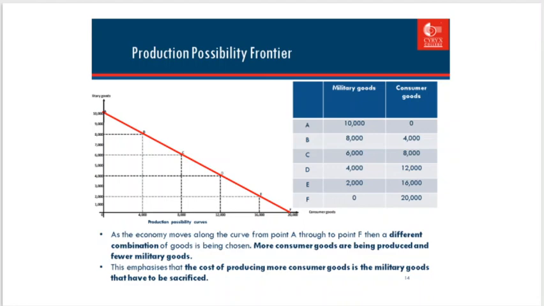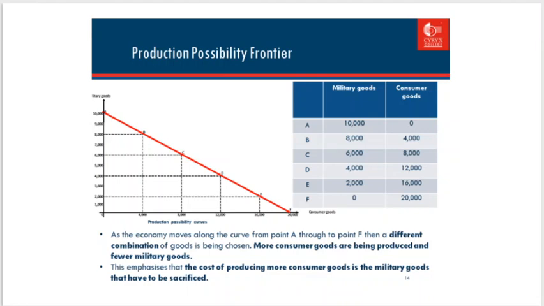That is the point of the PPC. We have to use all our resources as efficiently as possible. So the PPC also tells us about the combination, how we can use our resources as efficiently as possible.